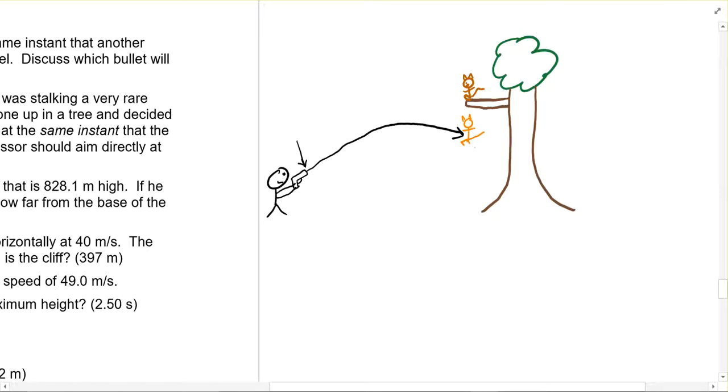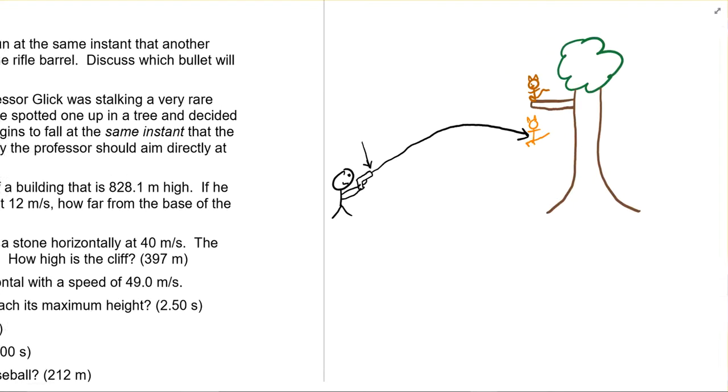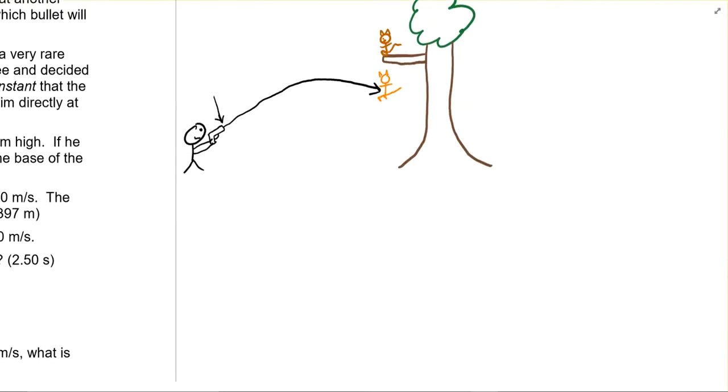Okay, but it wouldn't matter. This would be the situation every time because they're going to start accelerating downward at the exact same rate. Now, that one's a little bit tough to get your mind wrapped around, but it wouldn't actually matter how fast I shot the dart. If I shot it even slower, it would just make a path that was more like this. But again, the monkey would be right there at that time. So you would always shoot it directly at the monkey.